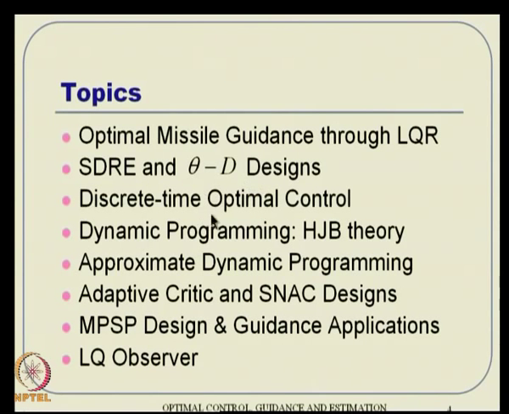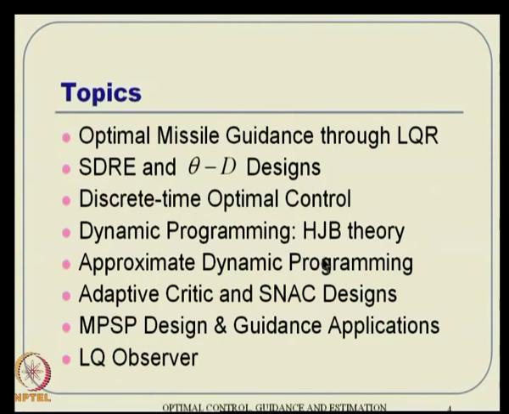Then we will quickly venture into discrete time optimal control theory and then discrete time LQR, a very quick overview sort of thing. And then we will follow to a very different approach, which is called dynamic programming, and that will essentially lead to something called Hamilton-Jacobi-Bellman theory, very famous. And then we will see the ramifications of that actually.